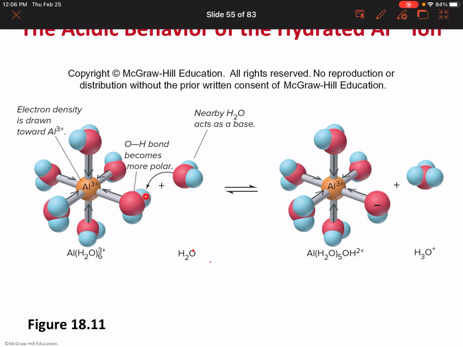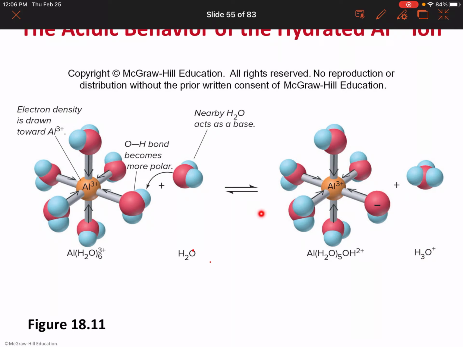So if one of the hydrogen-oxygen bonds gets polar, the oxygen atom of another water molecule can come and grab that polar hydrogen away from the oxygen, from the polar bond. So now this hydrogen-oxygen bond will break and the hydrogen will go to the oxygen and become H3O plus, the hydronium ion.